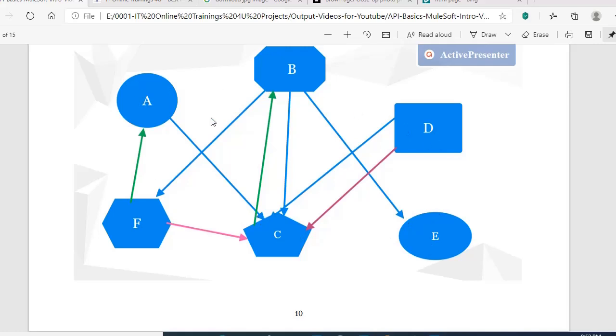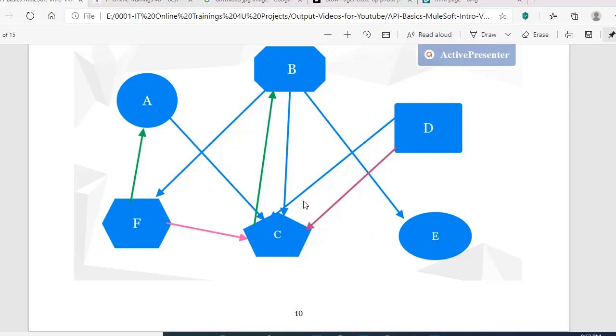If A needs to communicate with all 6 applications, the code for all 6 must be written in the A application. The lines of code keep increasing. Instead of concentrating on the actual business logic, this application needs to write all the transformation logic and all the routing logic in its own code. That will increase the code.